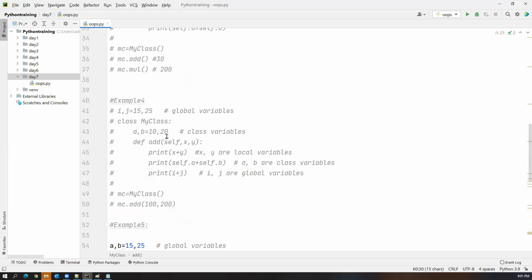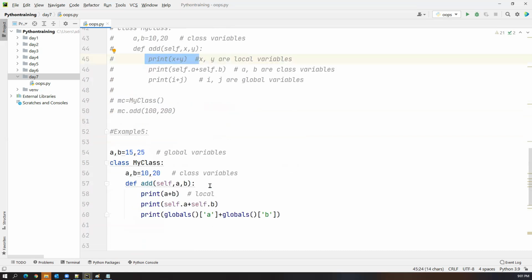In the previous example, we didn't have such a problem because the variable names were different. But in this example, the variable names are exactly the same everywhere. So to access the local variable, we can access it directly. To access the class variable, we say self.a plus self.b. To access the global variables, we have to add one additional function called globals: globals of A plus globals of B. We are performing addition of these two numbers, so I'm using the plus operator.